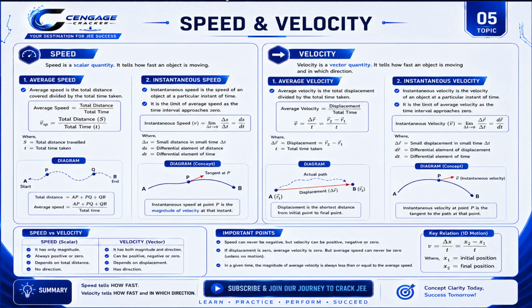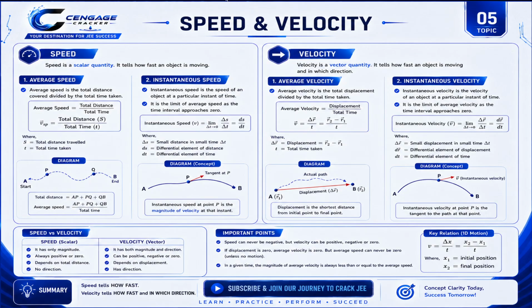If displacement is zero, average velocity is also zero, as the numerator becomes zero, then the total value will be zero. Unless there is no motion, this condition will be satisfied. In speed, if distance is zero, then the speed would be zero. In a given time, the magnitude of average velocity is always less than or equal to the average speed.